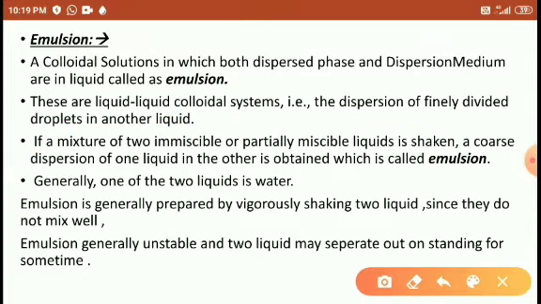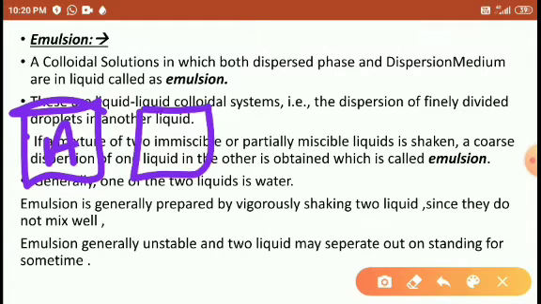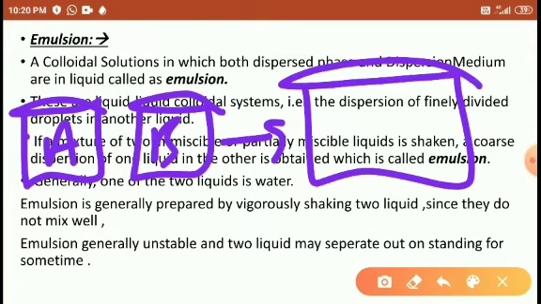So generally, one of the two liquids is water. An emulsion is generally prepared by vigorously shaking the two liquids, since they do not mix well. We are using two liquids, liquid A and liquid B. When both are mixed and shaken, they form a liquid in which colloidal particles are formed.